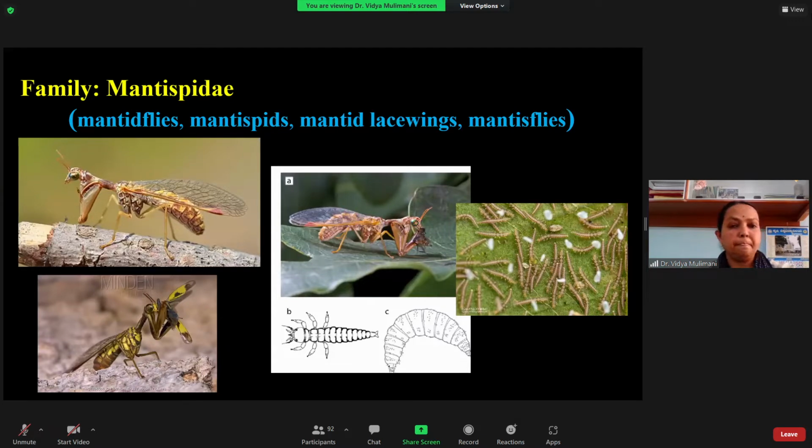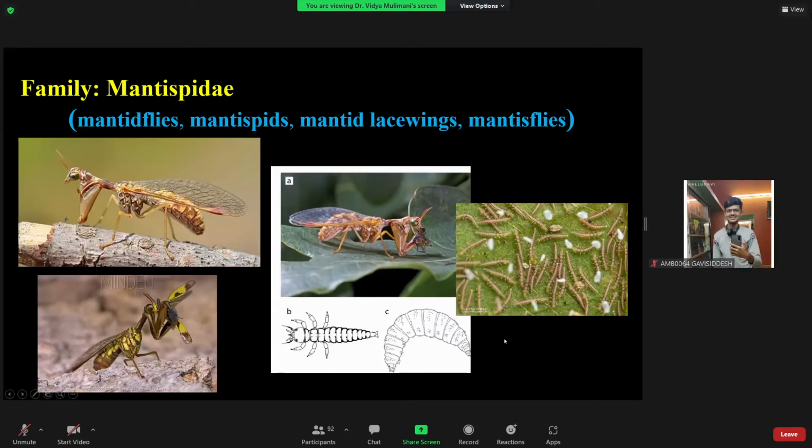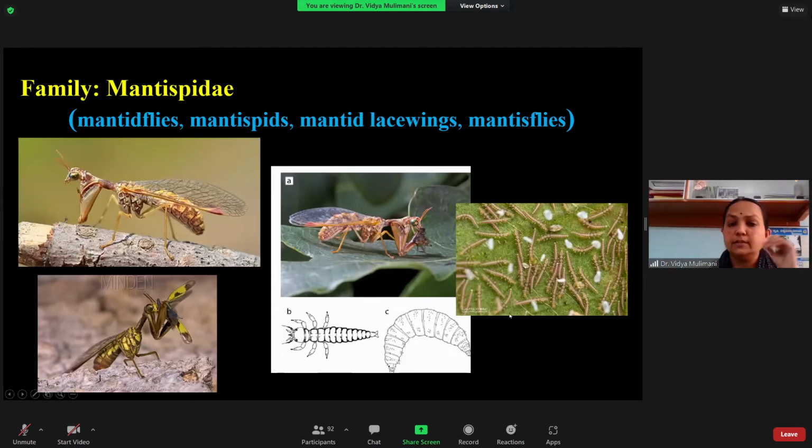Okay, you have another family under the Neuroptera, the Mantispidae. I told you this species is different from the Mantidae. This is the endo and that is the exo. Here you can see it looks exactly like a praying mantis, but look at the wing character, and the leg character is also the same. The best example is that it also has hypermetamorphosis.